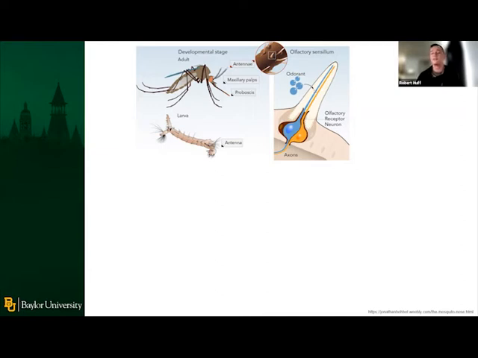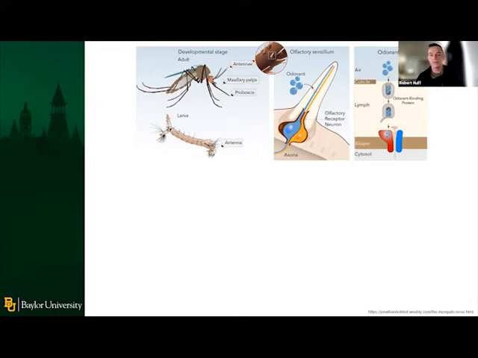If we take a closer look at the membrane of the neuron, we can see that it is embedded with small receptor proteins. In this case, we're looking at chemosensory receptors. The odor can travel from the air outside in the environment into the sensillar lymph and bind to a sensory receptor. When this happens, an action potential is generated that will ultimately lead to a signal that travels to the insect brain and leads to some sort of behavioral change.